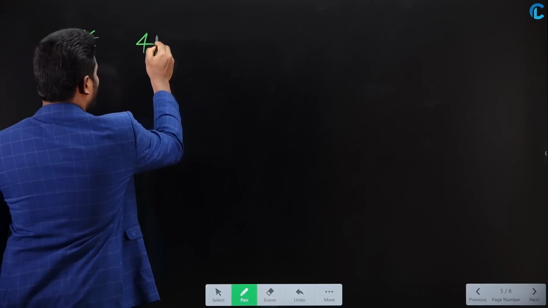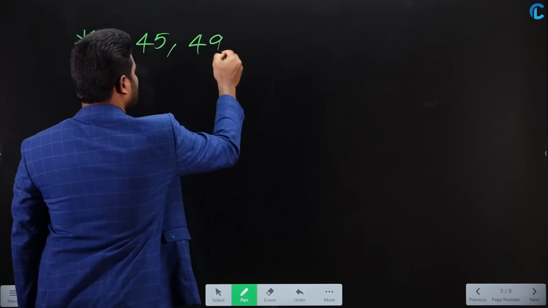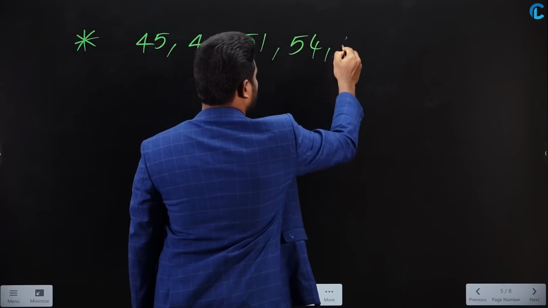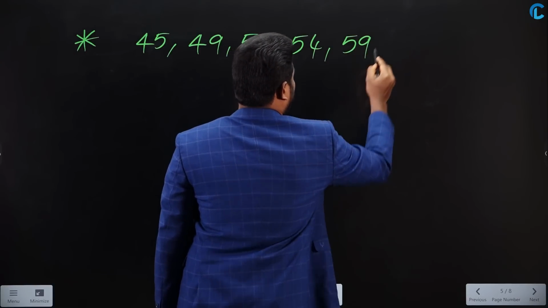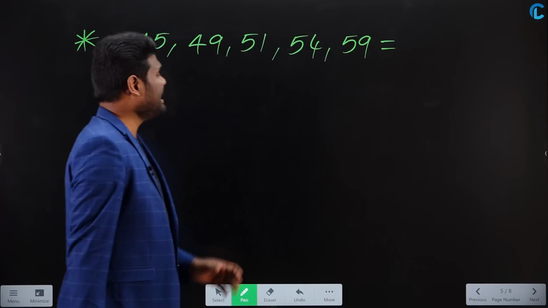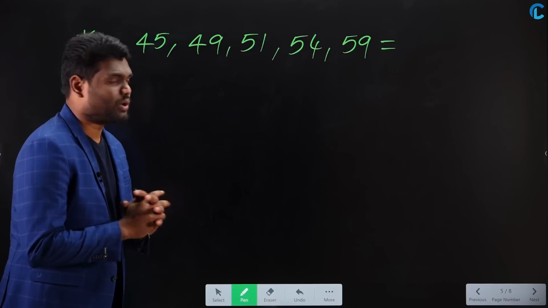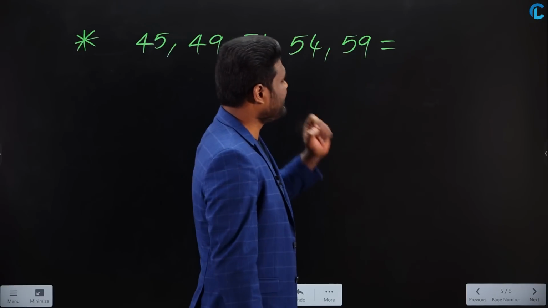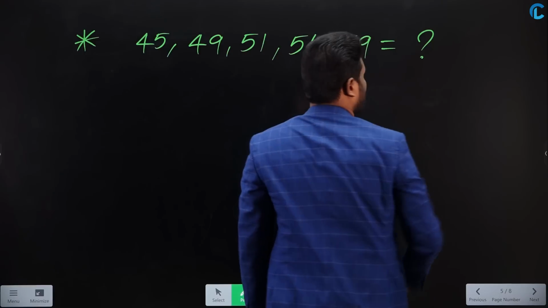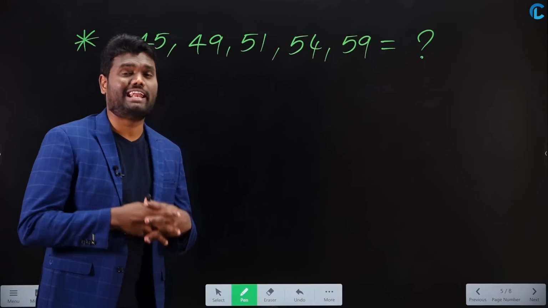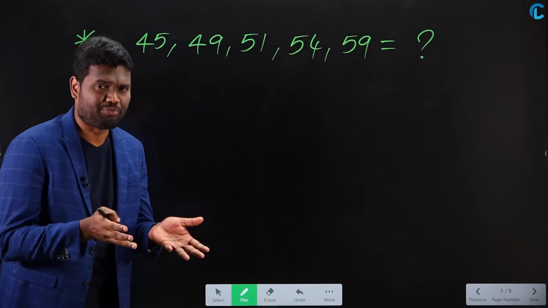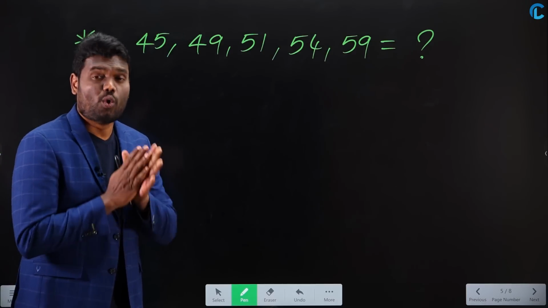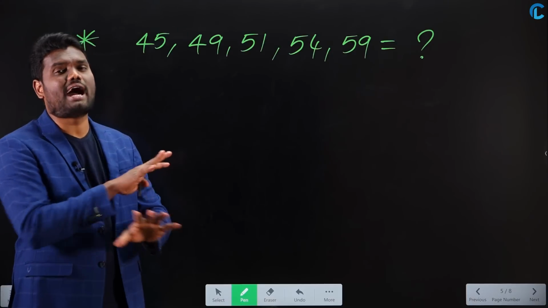I have numbers like 45, 49, 51, 54, 59. Now, you are asked to calculate average of these numbers. Let us look at the numbers. Numbers are 45, 49, 51, 54, 59. What is average for these numbers? Now, if I need to calculate them in a traditional way or in a normal way, then what I need to do? I need to calculate sum of numbers divided by number of numbers. Why? The reason is, this series is not in arithmetic progression.